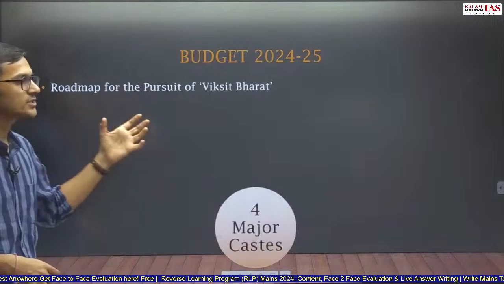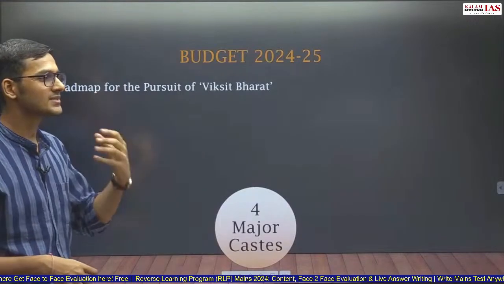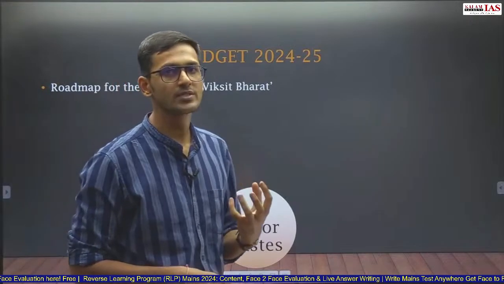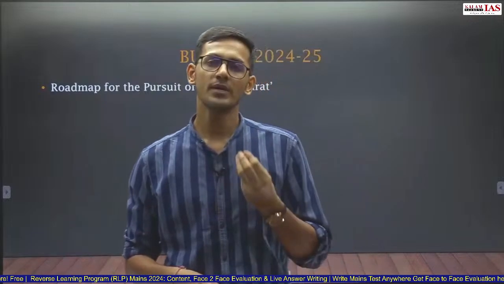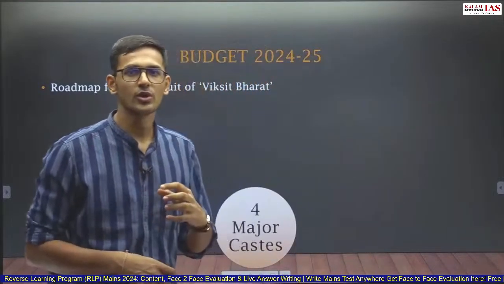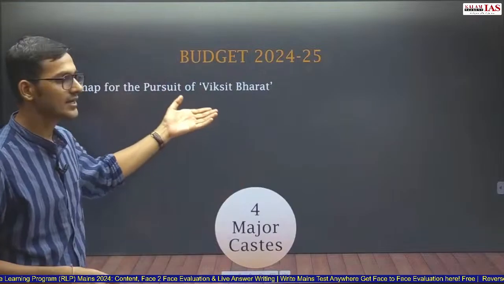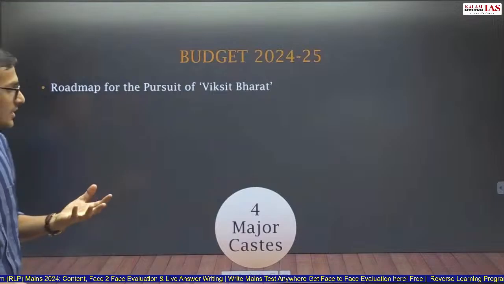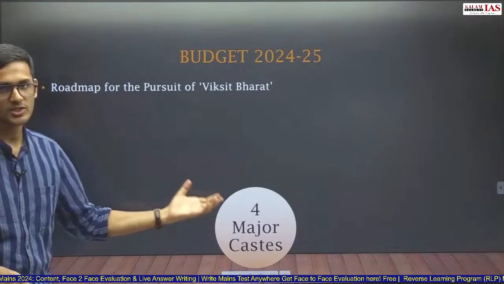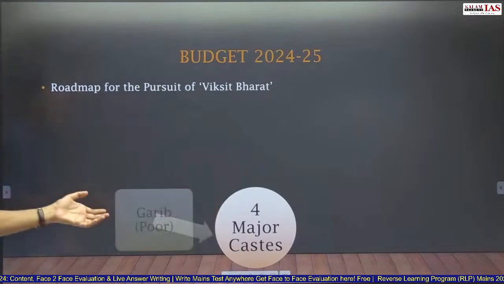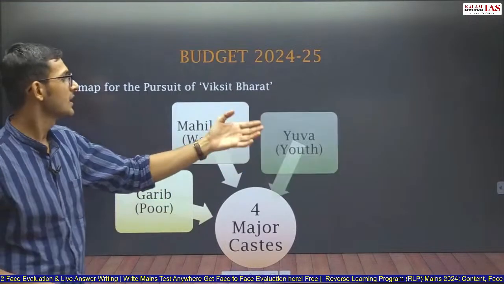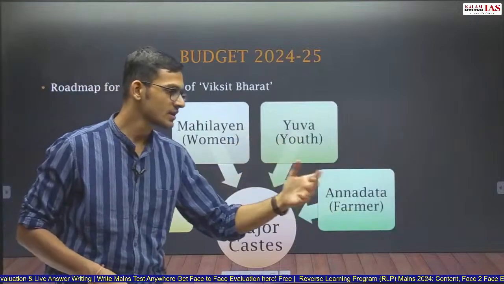Now, for the pursuit of Viksit Bharat, the government has identified four important sections of Indian society, which the government is going to prioritize, which the government is going to focus upon to ensure that development can happen in India, and India can become Viksit Bharat by the year 2047. The government has called them four major castes. So the four major castes are: first is poor, second is women, Mahilaen, third is youth, and fourth is farmers.